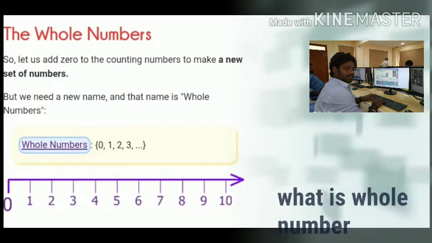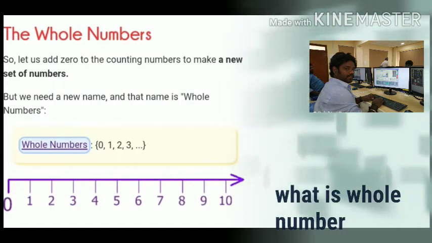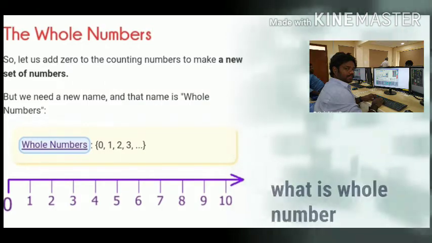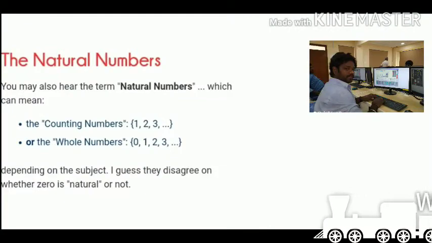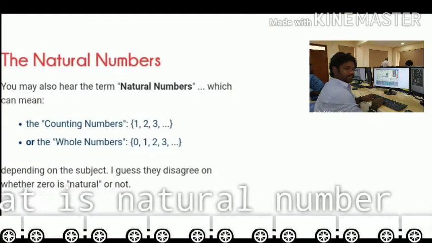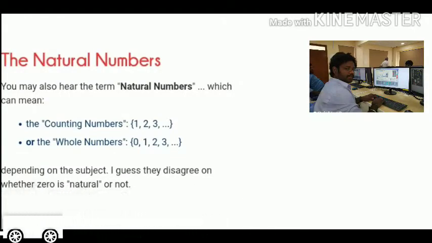What is the concept of the whole number? If we add the 0 to the counting numbers to make a new set of numbers, we need to name it. The name is called whole numbers. You may also hear the term natural numbers. It includes the counting numbers 1, 2, 3, or the whole numbers 0, 1, 2, 3.